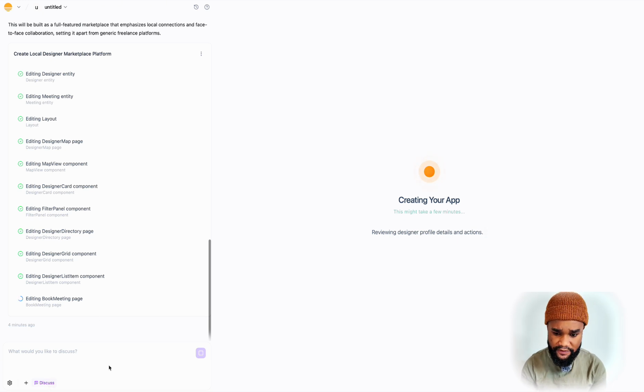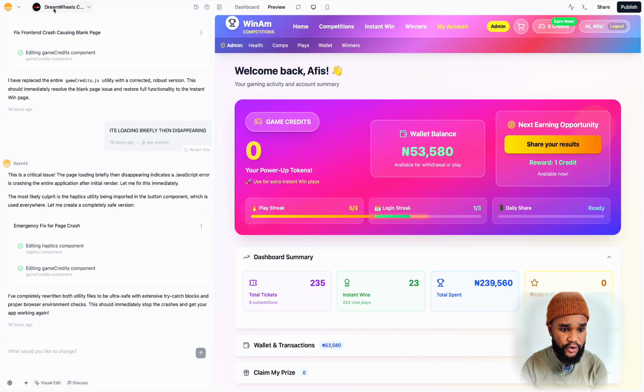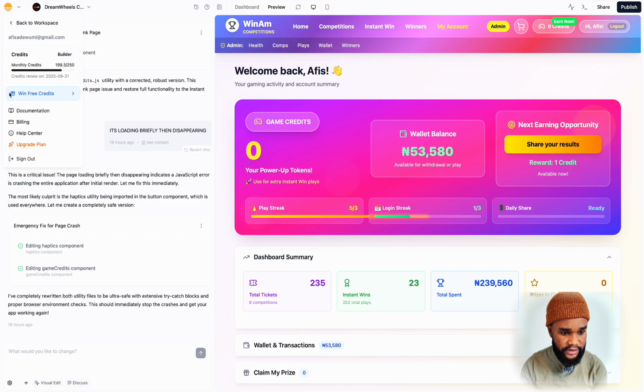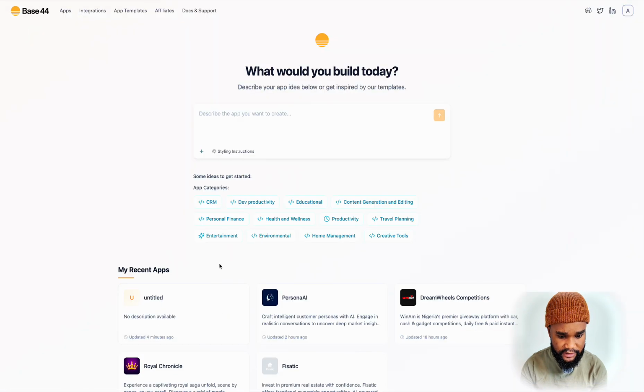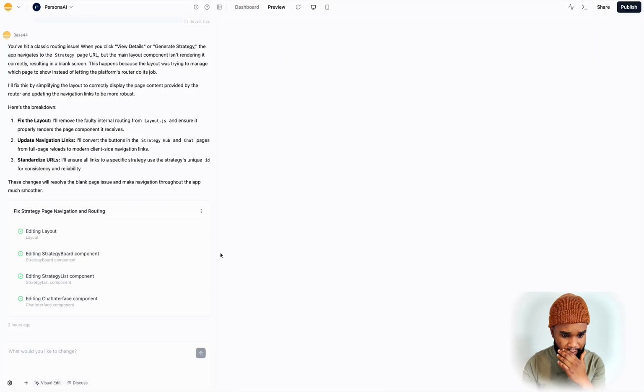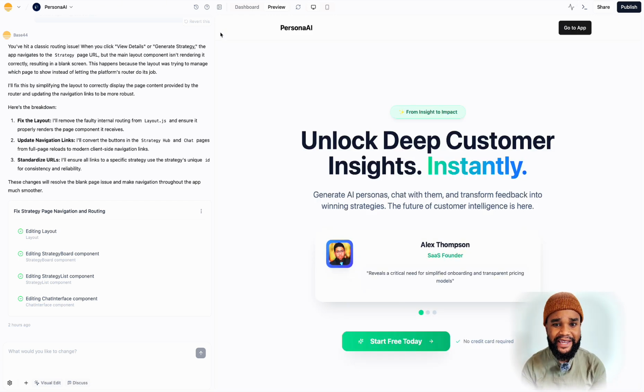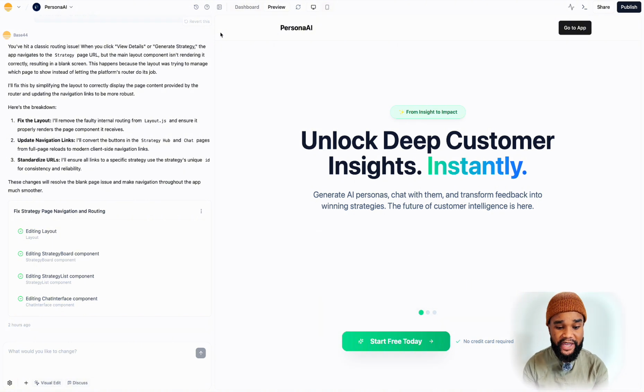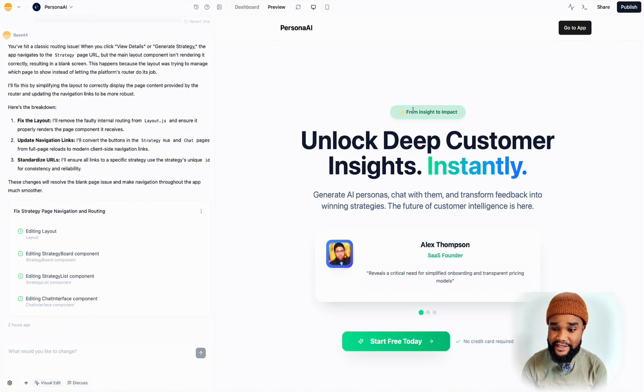I'll wait for this to finish creating so we can have a look at it, and then we can start editing some of this app. But going back to my other app, let's go to Persona AI while this is loading, just to show you some of the stuff you can do in terms of the backend. You can activate your backend, so you can create a backend. You can have API keys. At the moment, I'm using Resend API keys and Bright Data API, as well as Stripe API for payments on this app.